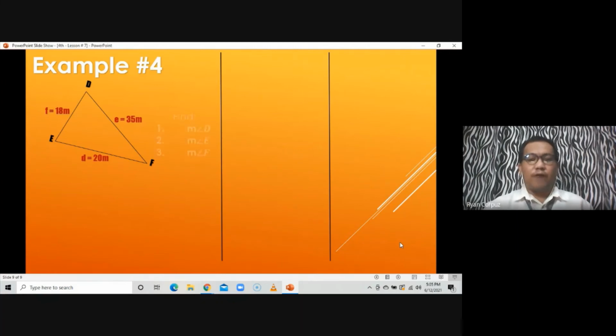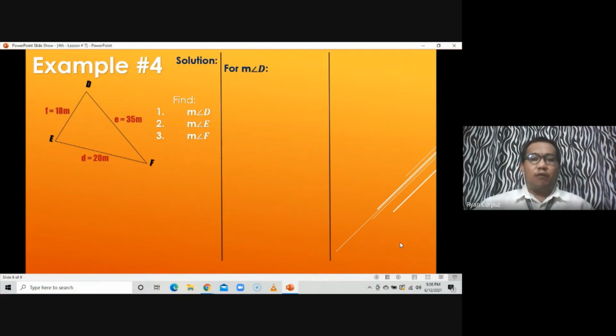So what we are going to find out is the measure of the three angles. Find out for the measure of the three angles. That measure of angle D, angle E, and angle F. So unahin natin to find for the measure of angle D. Obviously, we can make use of law of cosines because the given are three sides. So first, let's find out for the measure of angle D.